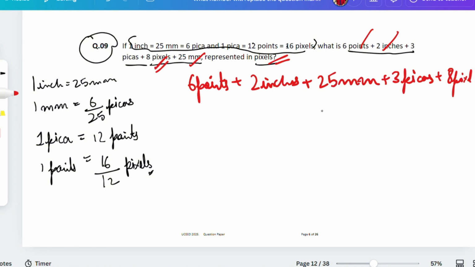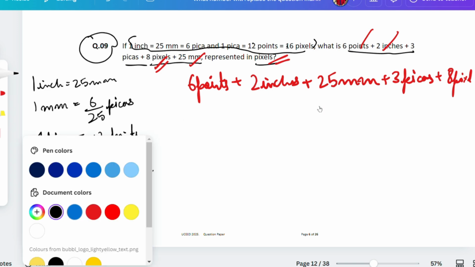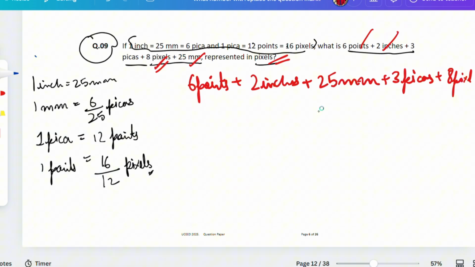So let's convert the points first. If we're converting points into pixels, what do you have to do? We have now written 1 point is equal to 16 by 12. That means I'm using the blue pen. That would be very nice for me to go with the answers. See here, guys. 6 into 16 by 12, which is equal to how much? Pixels.